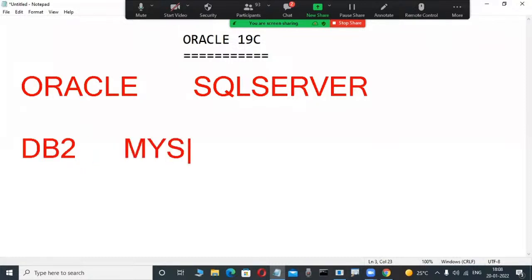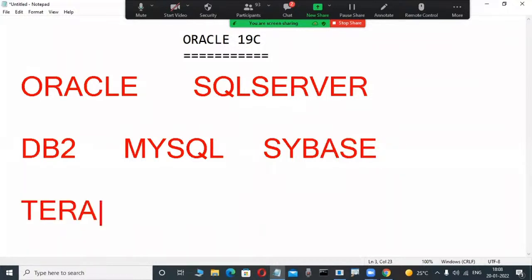MySQL is a database product that is open source, but nowadays Oracle Corporation has purchased it. Again, Sybase is a database product from Ingres Corporation. Again, Teradata. Maybe so many fellows having an idea, data warehousing application programmers.